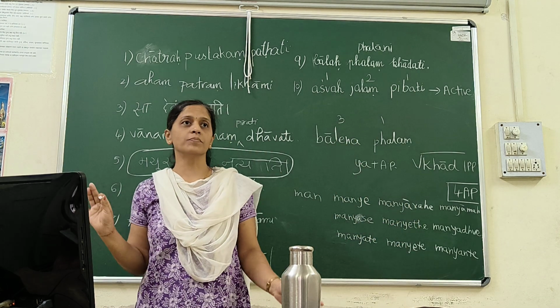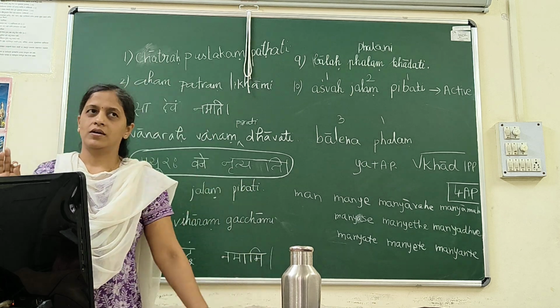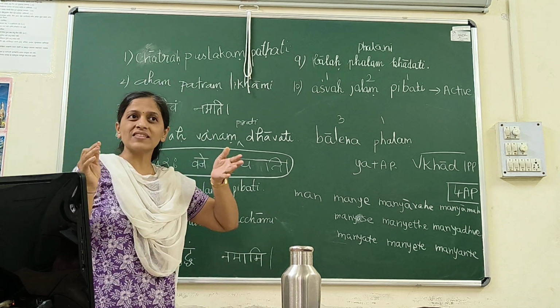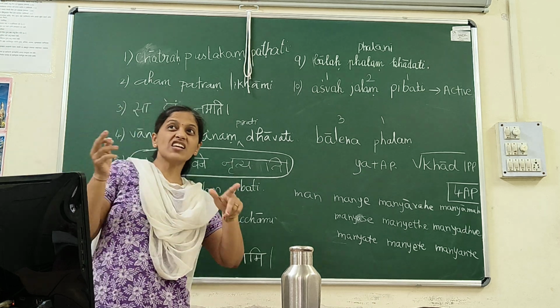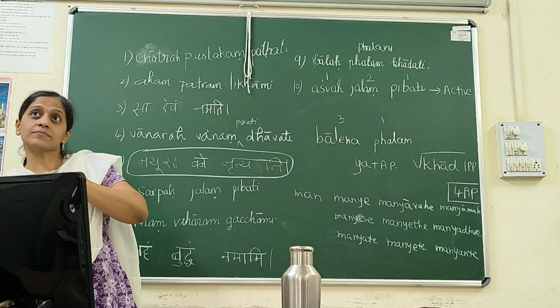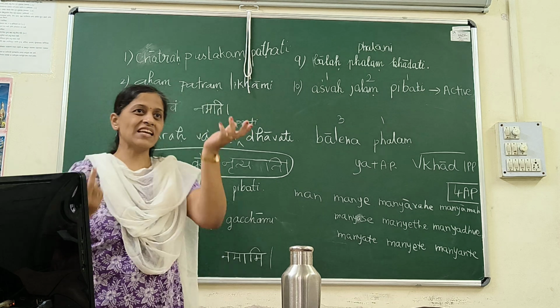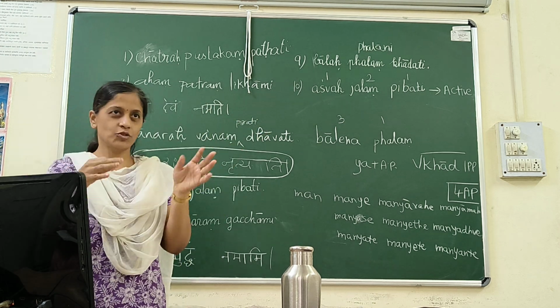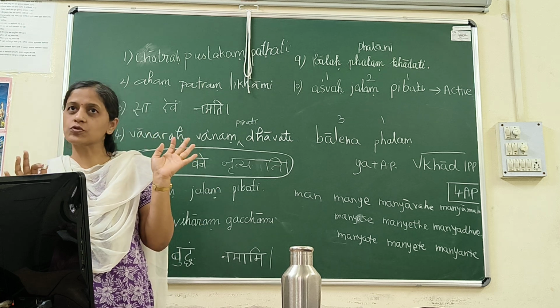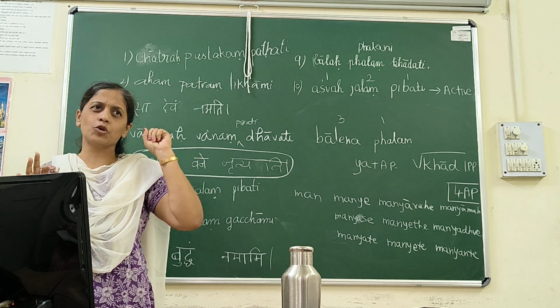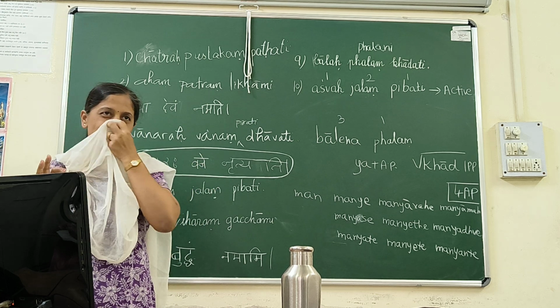That's the rule for verbs. You have verb rules in English also. I eat mango, mango is eaten by me. I ate mango, mango was eaten. You learn the rules of English. Same way you have to learn the rules of Sanskrit verbs also.